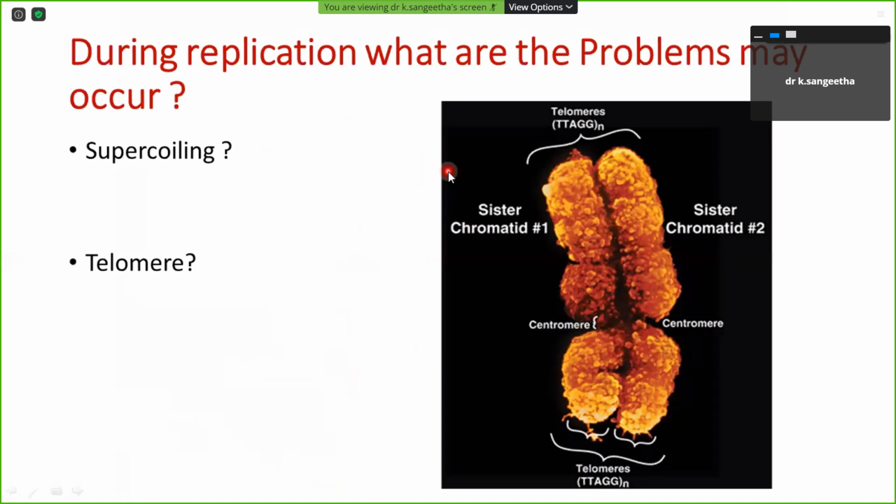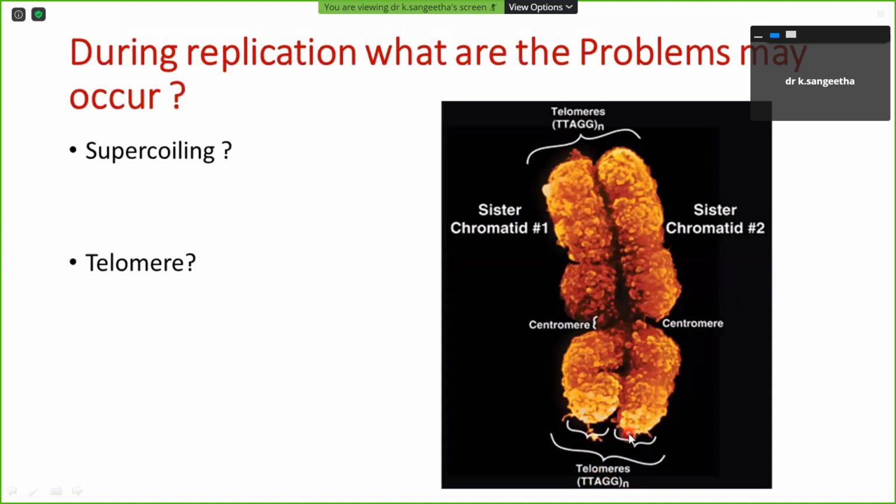Okay, so this coiling can be rectified by two important enzymes. One is topoisomerase 1, another one is topoisomerase 2. Each one we are going to see in later classes. And here you can clearly see the end of the chromosome, which we call the telomeres. Here the telomere has n number of TTAGGG repeats, so multiple repeats of the telomere sequence are present at the end.